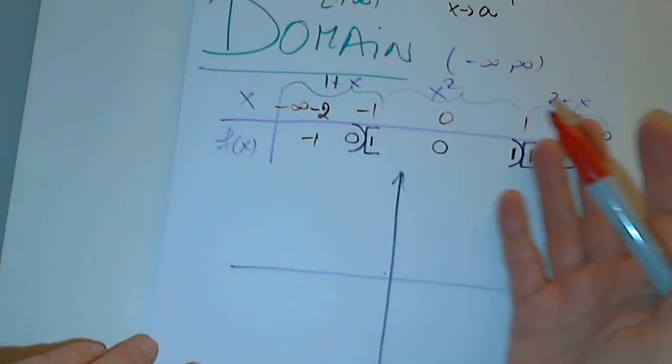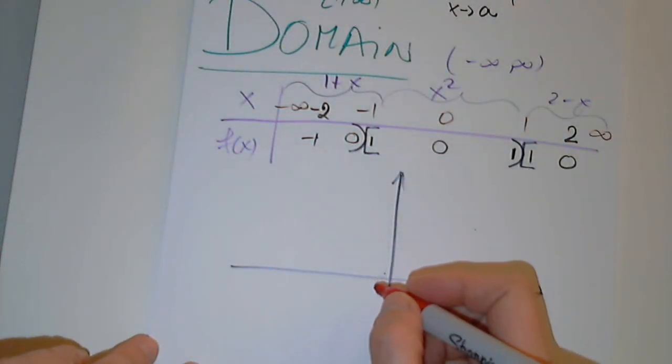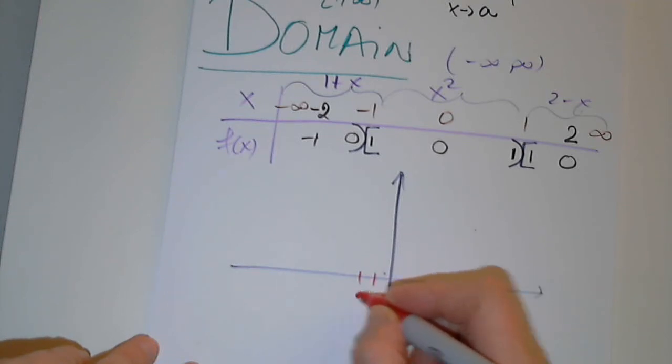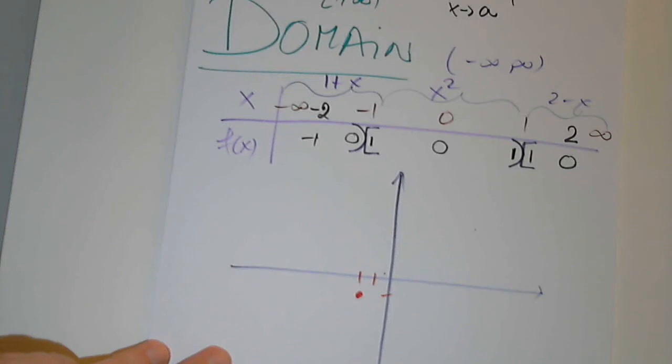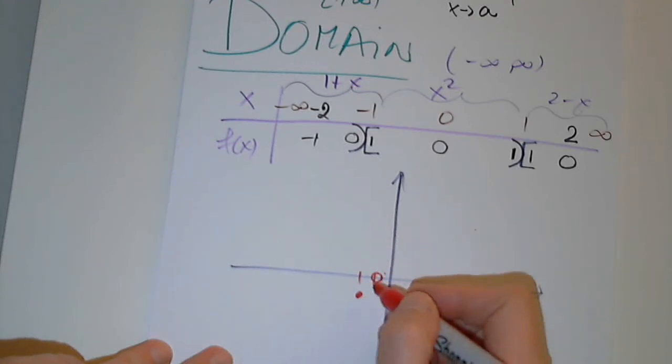From left to right, the first ordered pair, please. -2, -1. Next ordered pair. It would be an open circle at -1, 0. Excellent.